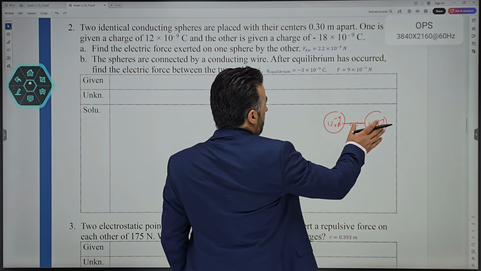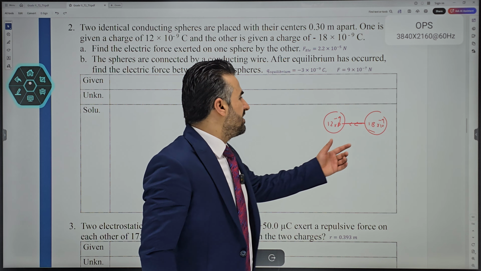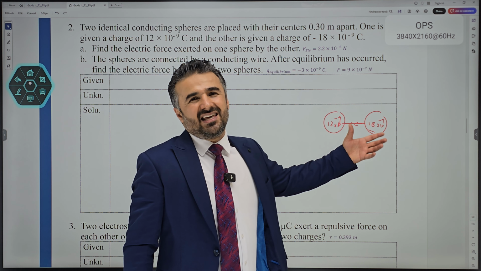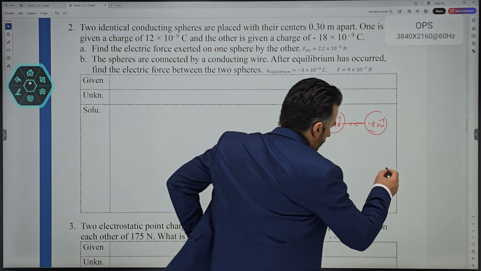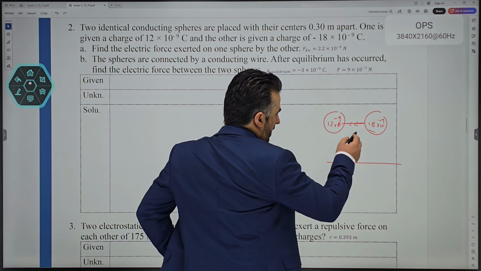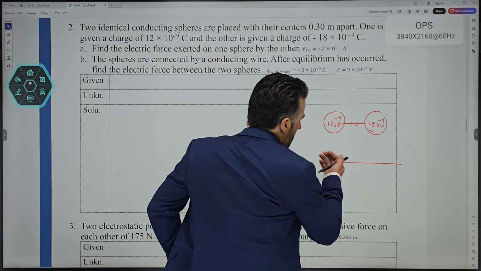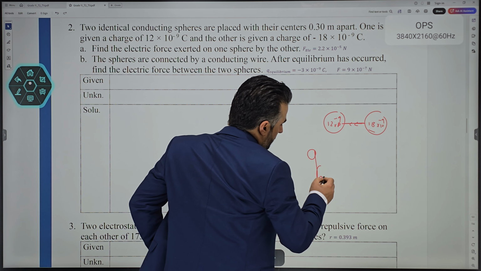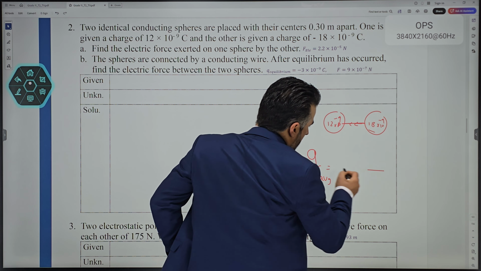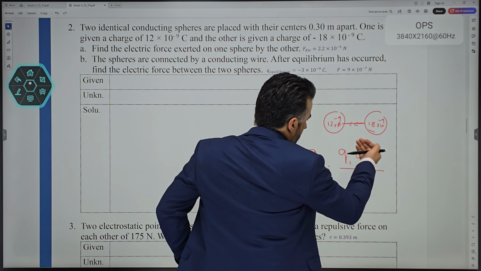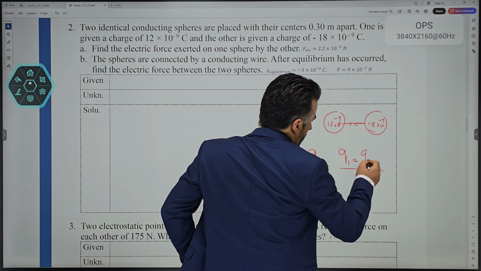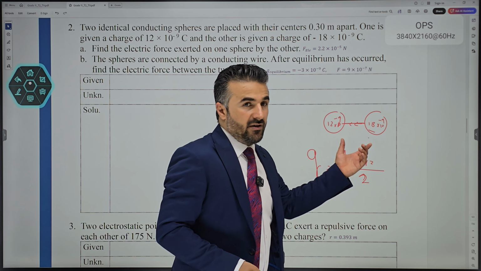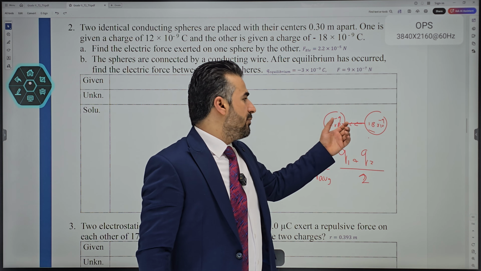When we say after equilibrium has occurred, you'll have to add the charges and then divide by 2 just to find the average charge on each one of them. So in order to see how much charge will be on each one of them, you add the two charges and find the average charge on each one. So we can say the average charge on each one of them will be charge 1 plus charge 2, divided by 2. This is how you can find the average charge on each one of them.